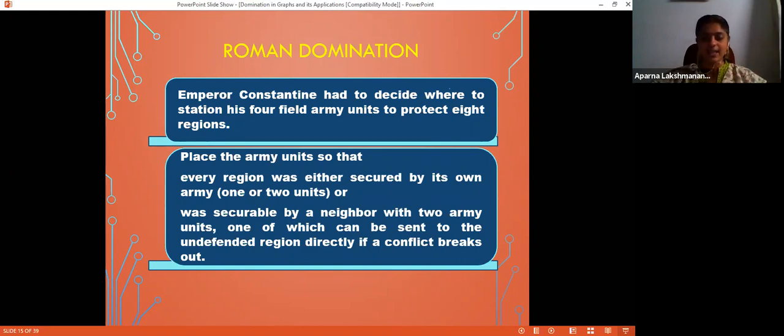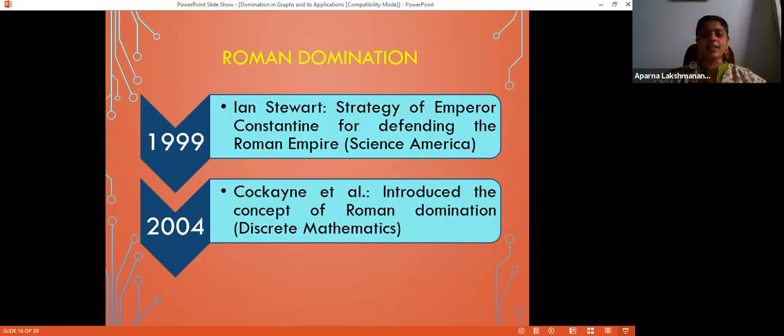That was his concept. And this concept was mathematically formulated by Ian Stewart in 1999 in his paper Strategy of Emperor Constantine for Defending the Roman Empire. This was published in Scientific American in 1999. Later, in 2004, Cockayne and his team of 4 authors introduced the concept of Roman domination based on the Strategy of Roman Emperor, which was published by Ian Stewart in 1999.